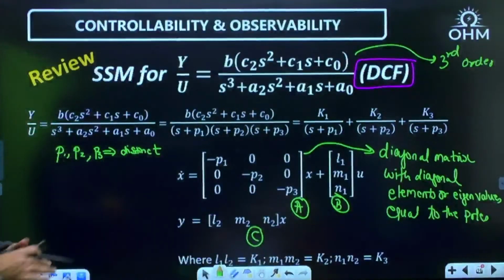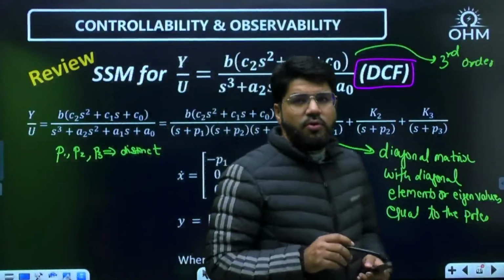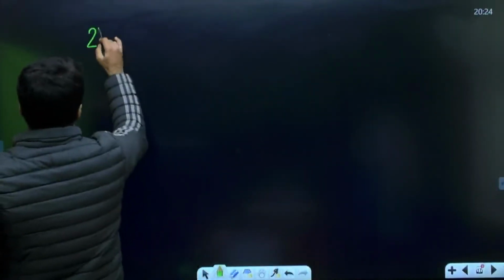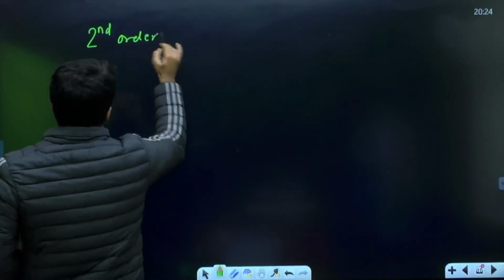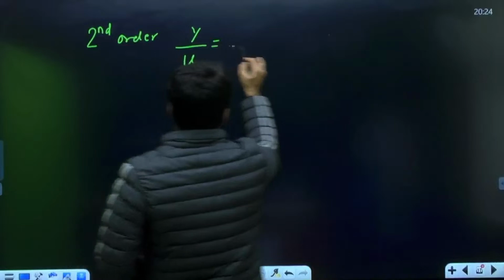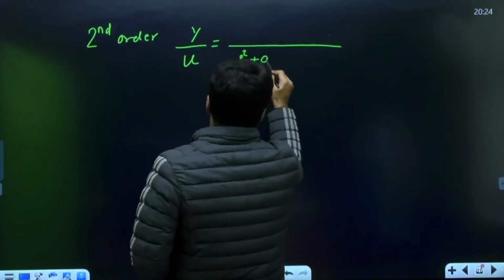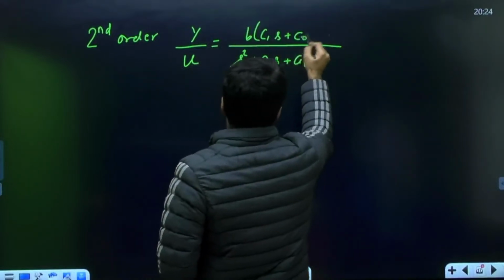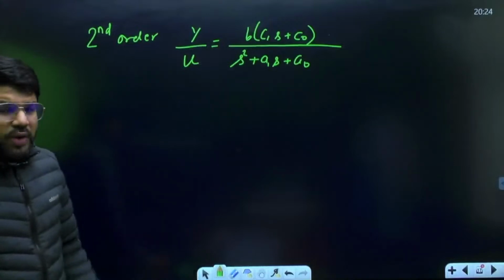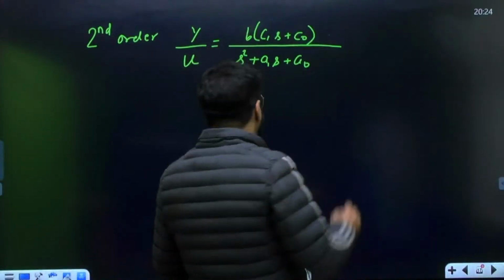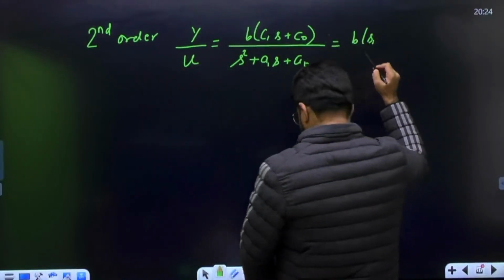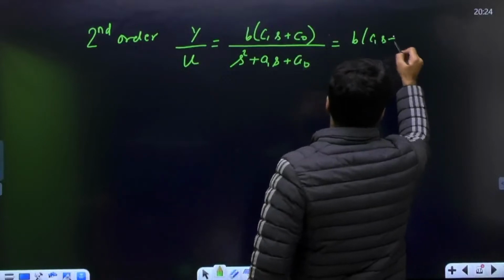Even if I want to take a second order example, then we will go to JCF, just wait a second. So if I write it in the second order form, what is the transfer function? Second order means some quadratic denominator, maybe s square plus a1 s plus a naught, and numerator c1 s plus c naught. Now, to write in the DCF form, what you first need to do is factorize the denominator.